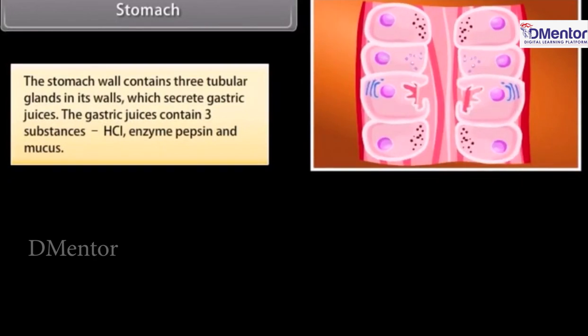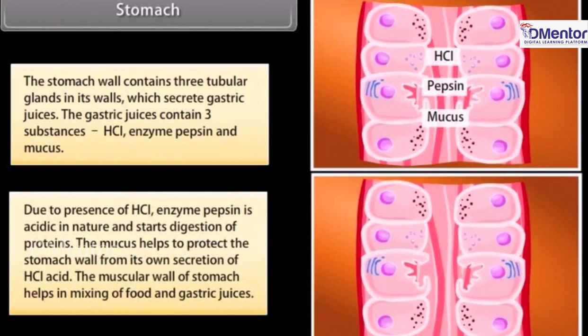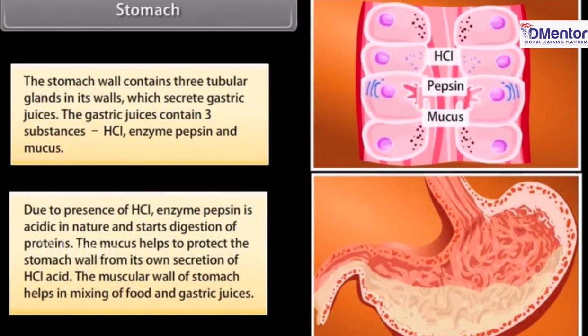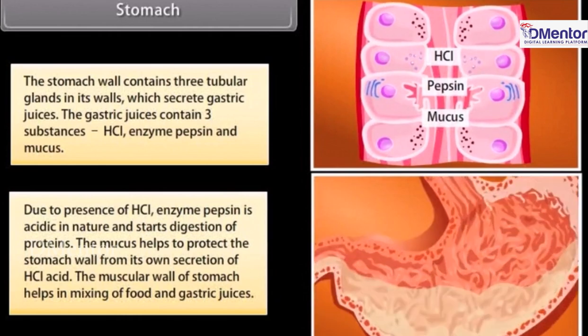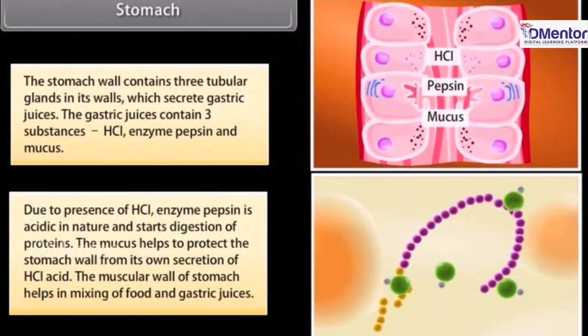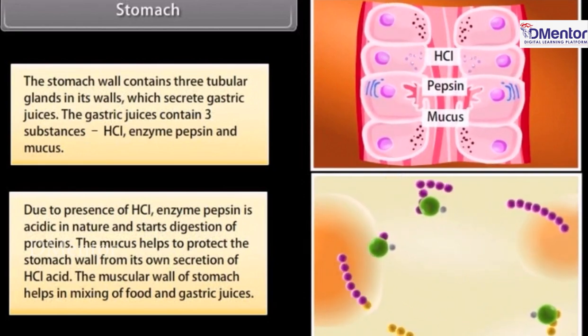The stomach wall contains 3 tubular glands in its walls, which secrete gastric juices. The gastric juices contain 3 substances: HCl, enzyme pepsin, and mucus. Due to presence of HCl, enzyme pepsin is acidic in nature and starts digestion of proteins. The mucus helps to protect the stomach wall from its own secretion of HCl acid. The muscular wall of stomach helps in mixing of food and gastric juices.